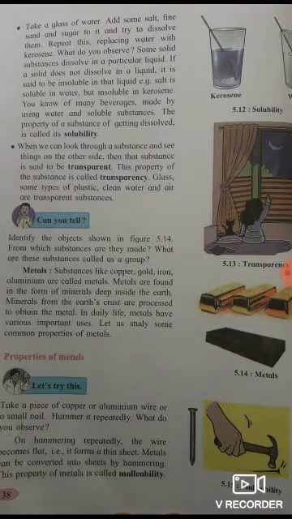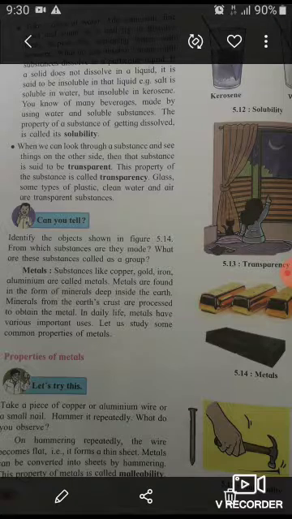Hello student, today we learn the next part, that is metals and their properties. See, substances like copper, gold, iron, aluminum are called metals, and metals are found in the form of minerals deep inside the earth, and minerals from the earth's crust are processed to obtain the metal. In daily life, metals have various important uses, and let us study some common properties of metals.